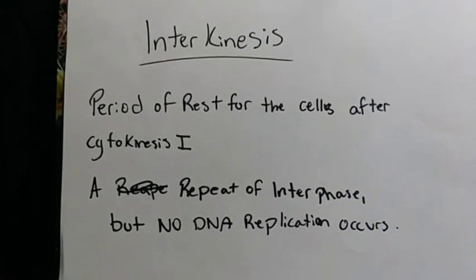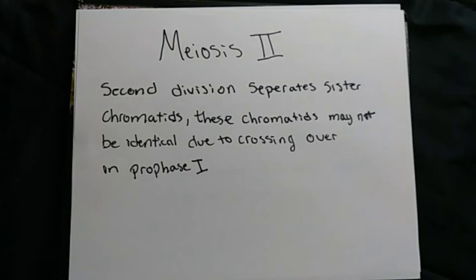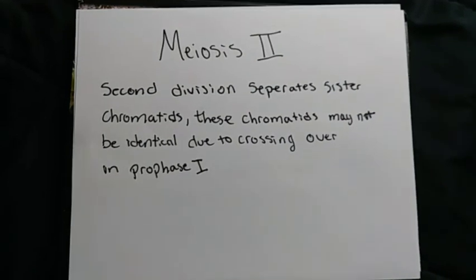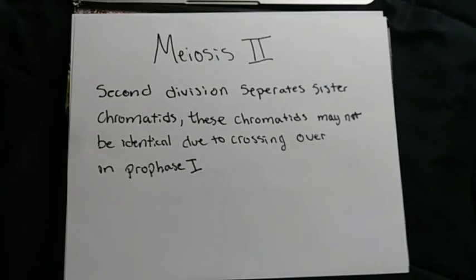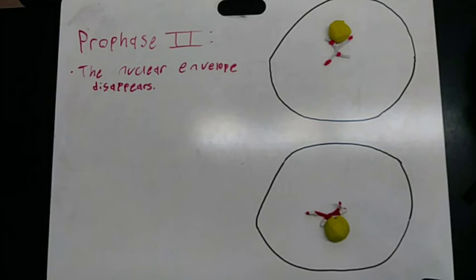And interkinesis is not a part of meiosis. This is a resting phase for the cell cycle where DNA is not replicated. So then the start of meiosis 2 begins with the second division, which separates the sister chromatids. These chromatids may not be identical due to crossing over in prophase 1.